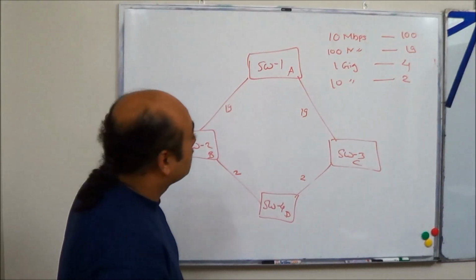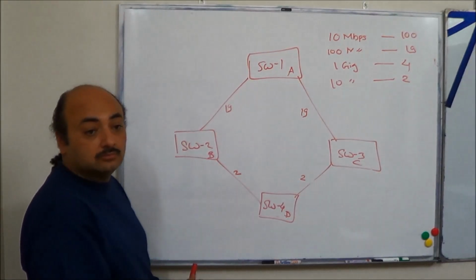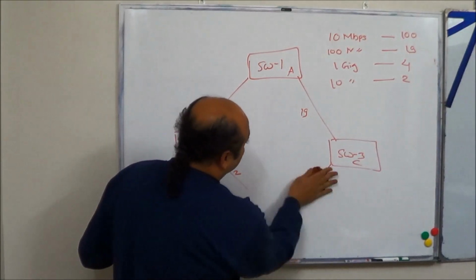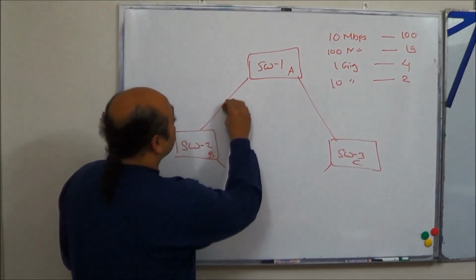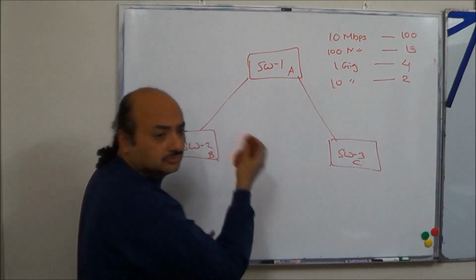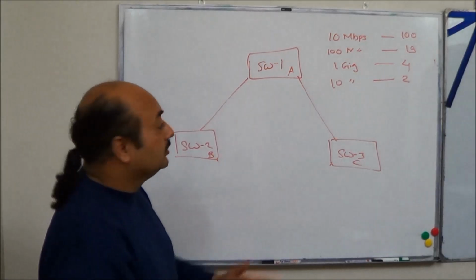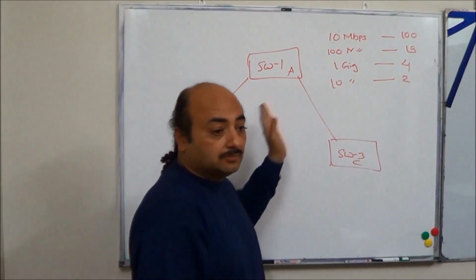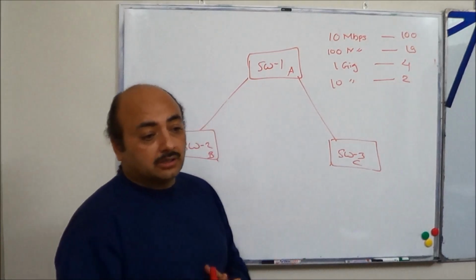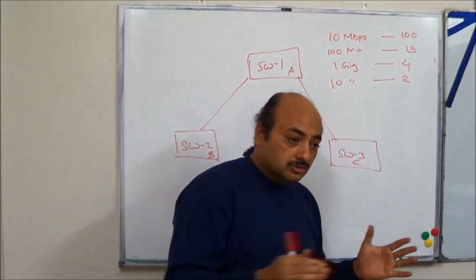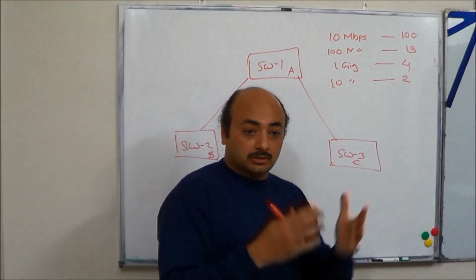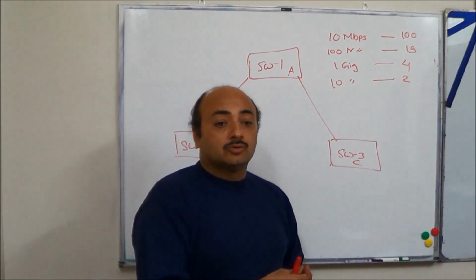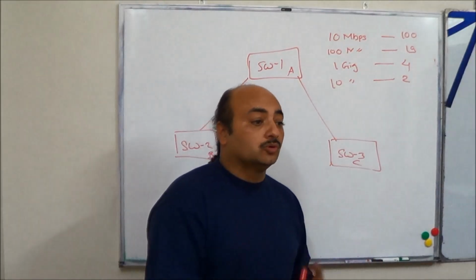Further, I want to take another example of the use of the designated port. We'll take a simple example. For now, just for understanding purposes, I am always going to keep it 10, so that it is easy, but you know the concept. You have to remember these values. And if you are appearing in an interview, the person may give you a topology and ask: can you please determine who's the root bridge, who's the non-root bridge, where the blocking will happen, what are the root ports and so on.